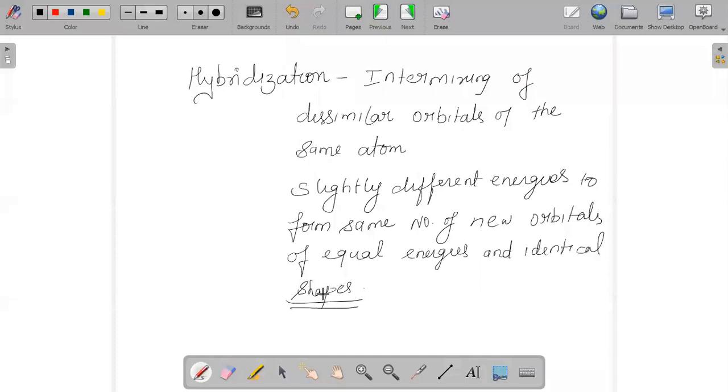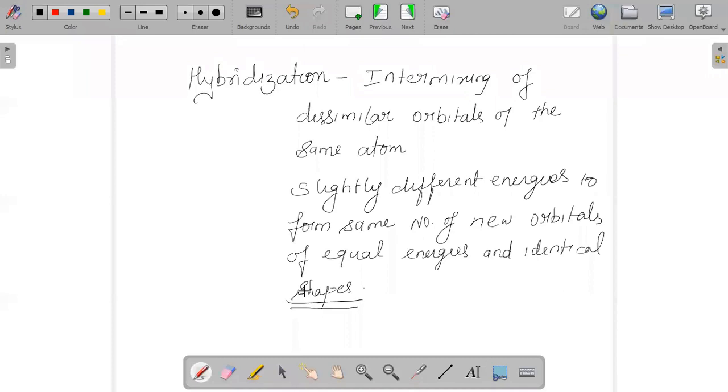So what are the important characteristics of hybridization? Only orbitals of similar energy belonging to the same atom will have the capacity to undergo hybridization. And do remember, hybridization takes place only in orbitals where electrons are not being involved.